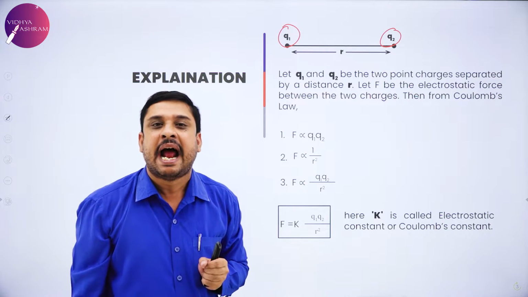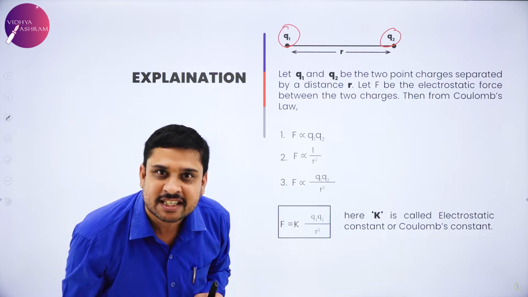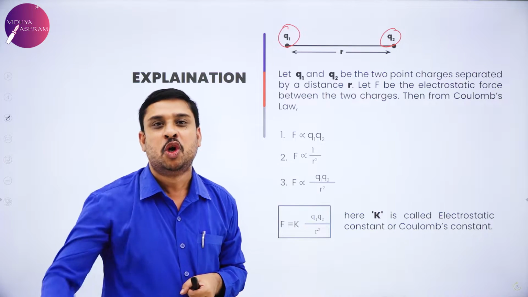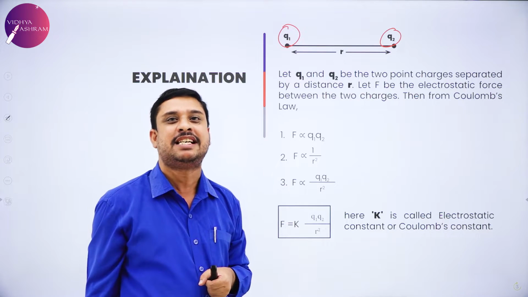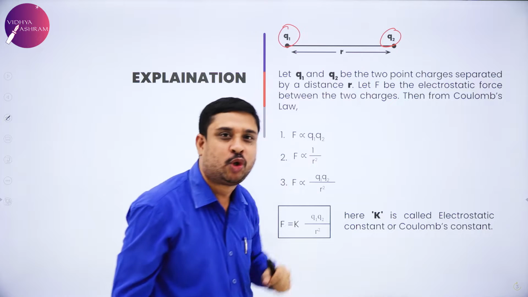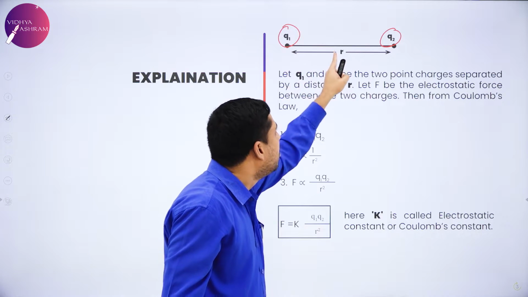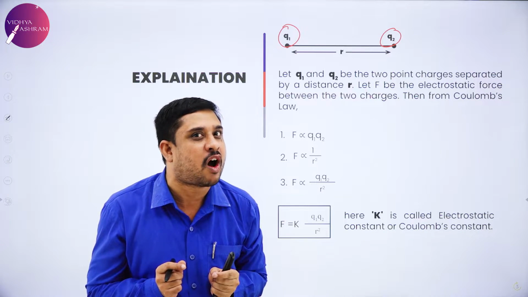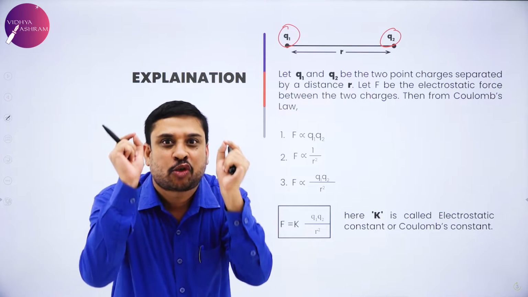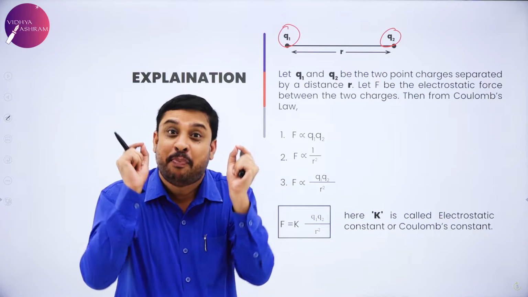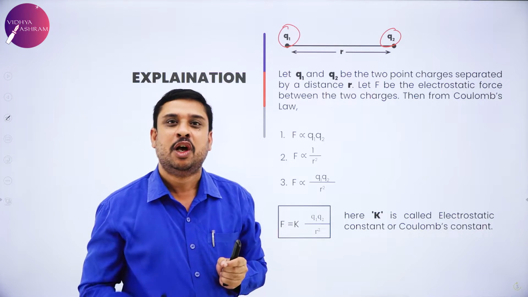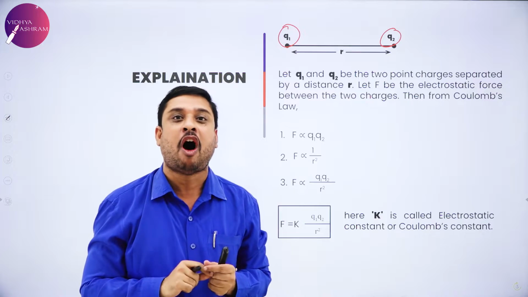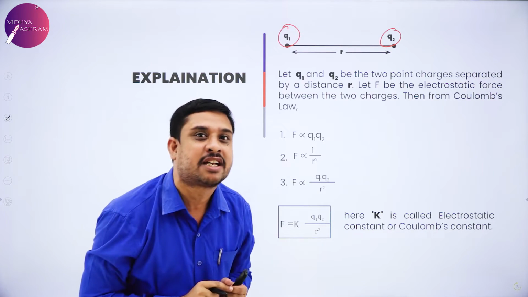So Q1 and Q2 are the two stationary point charges which are separated by a distance R. Now the first part of Coulomb's law says the electrostatic force between these two charges should be directly proportional to the product of the magnitude of the two charges.